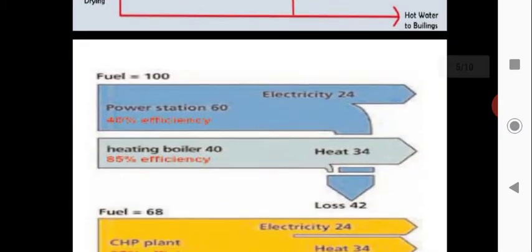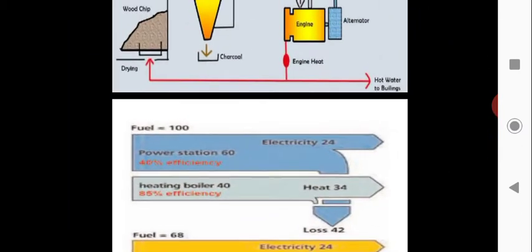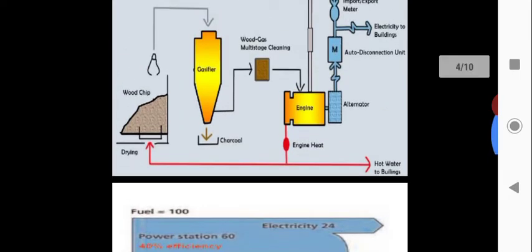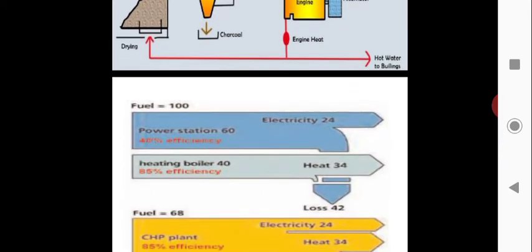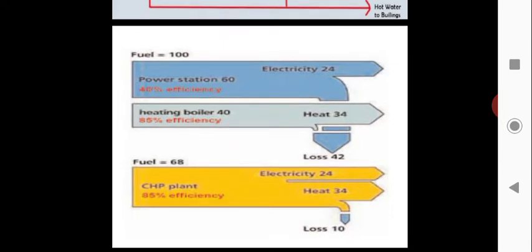Okay, so here we came to know what CHP means. Now we see how efficient this CHP is. What happens if we use both a heating boiler to produce hot water and a power station to produce electricity? That is, if we are not using CHP, what will be the effect, and if we use CHP, what will be the benefit? That we see now.